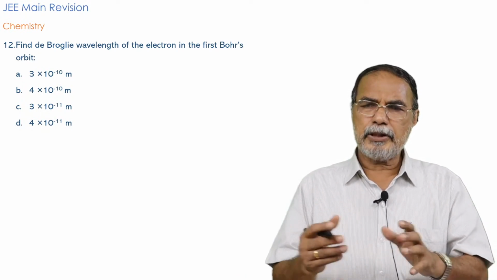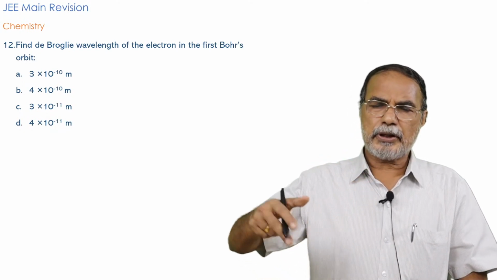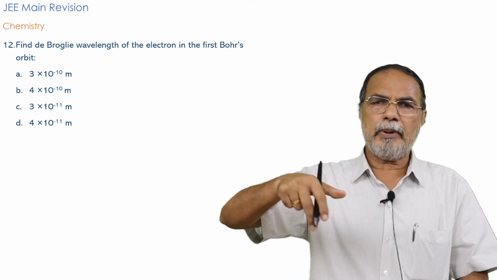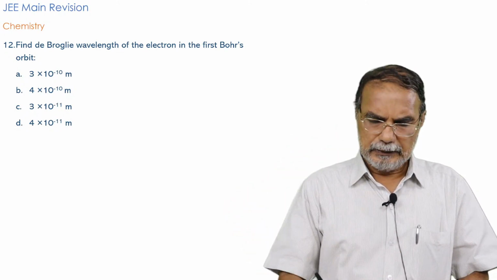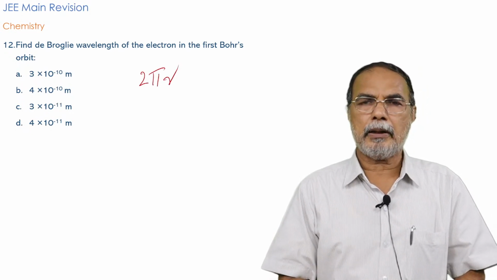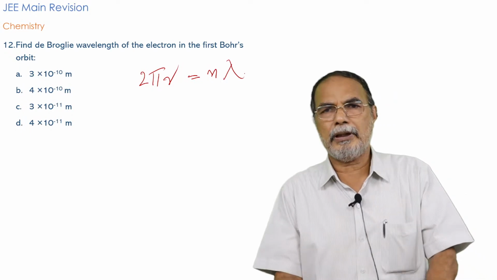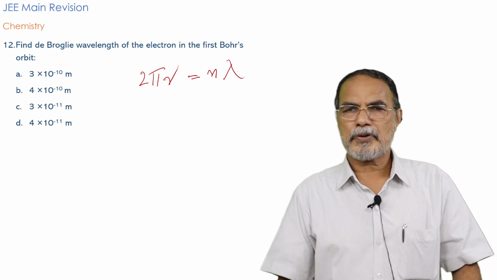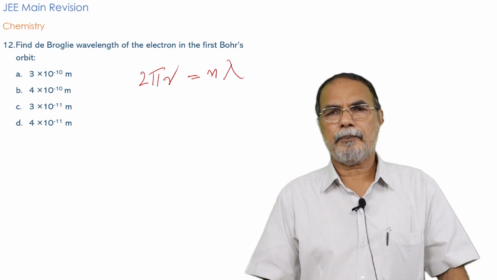Combining these two ideas, if the electron wave is to be in phase, the circumference of the orbit, 2 pi r, must be equal to a whole number of wavelengths of the electron. So that is the combined result.